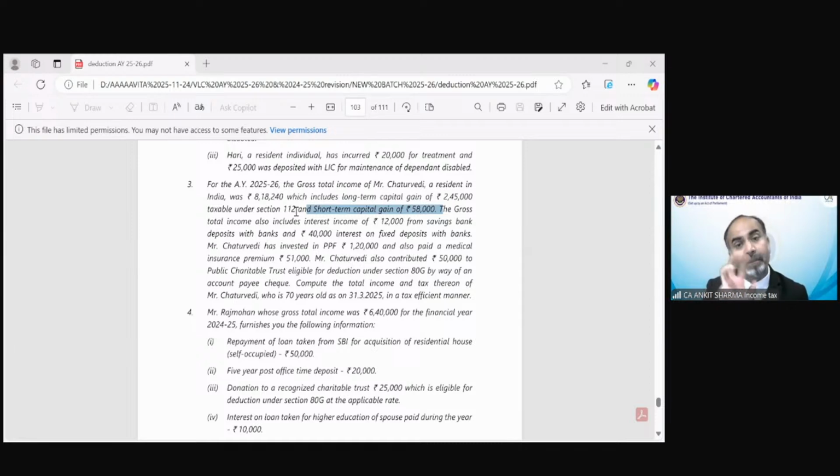The balance will include this short-term capital gain also, and it is charged at the normal rate of tax. I hope it's clear. Special rate has not been imposed on 58,000, so this is part of your normal slab rate income. Clear? Okay sir, clear, thank you.